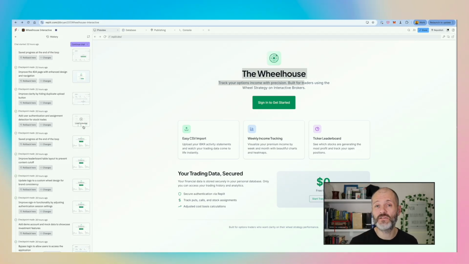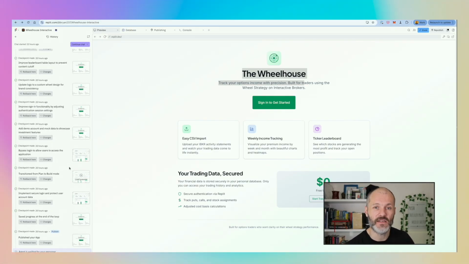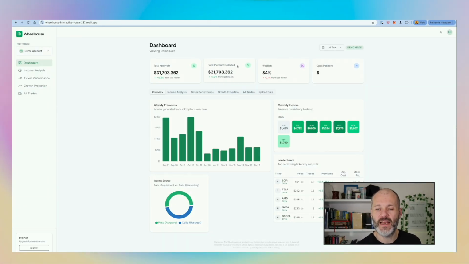Now I was going to deploy it to GitHub and also on Render. And elsewhere on the channel I explain exactly how I use GitHub and Render for my vibe coding projects. But because this app is just for me, I decided to keep it directly on Replit. Basically, it saved me a little bit of time managing the login screen. And that's going to cost me $20 per month, but to be honest, I use Replit anyway, so I didn't mind paying this cost. So here's what inside the Wheelhouse looks like.